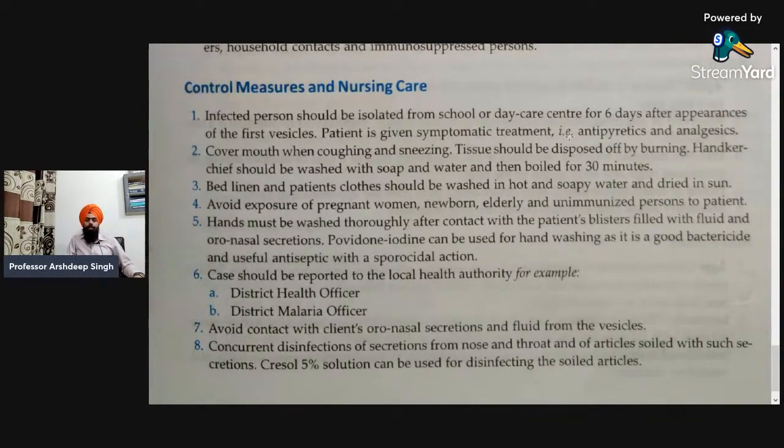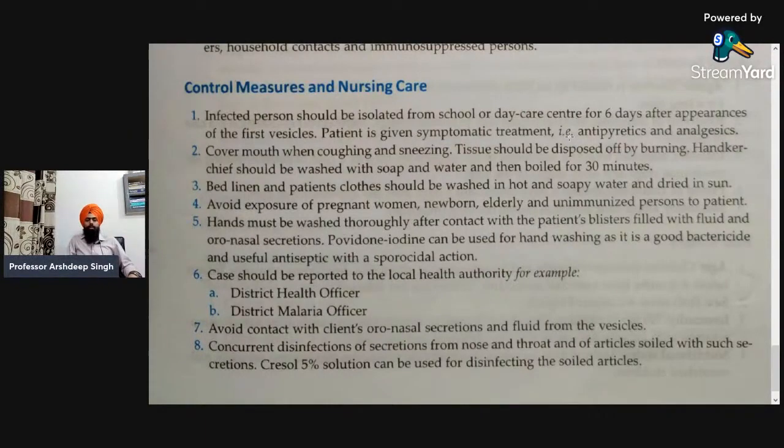Next, hands must be washed thoroughly after contact with the patient, blisters filled with fluid, and oral nasal secretions. Povidone iodine can be used for hand washing, and it is a very good disinfectant. It is a good bactericide and useful antiseptic with sporocidal action. So that is povidone iodine. It is also used in the betadine solution, and other types of disinfectant. That is very helpful. We consider it a bactericide, so that can also be used for hand washing.